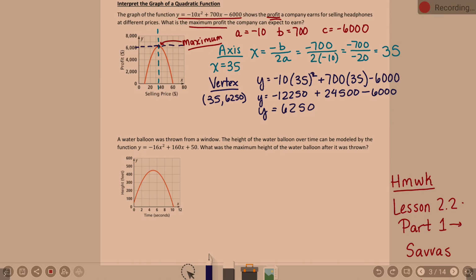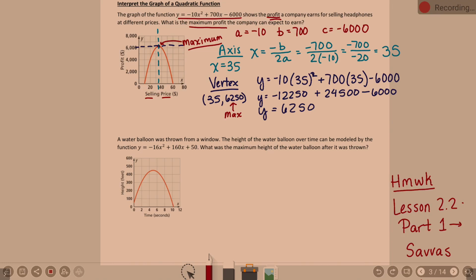Now, what is the answer to this question? What is the max profit the company can expect to earn? $6,250. Yep. Your max is how high does it go? And it goes to $6,250. Now, when does that maximum happen? When the selling price is $35. So that the axis of symmetry, your x, represents the selling price.